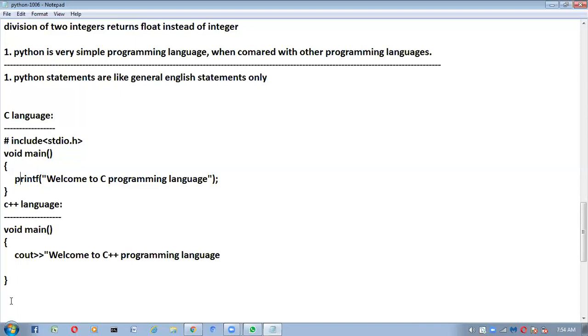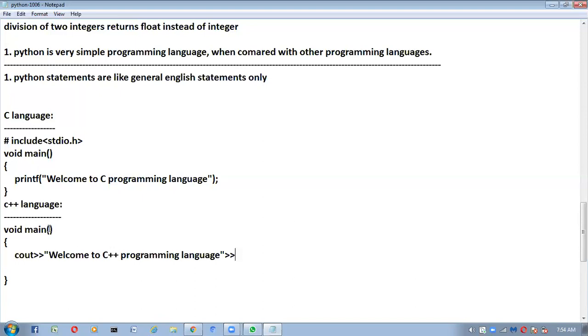Coming to C++, to display anything, we have to use the cout function, and to read the data from the keyboard, we have to use the cin function. For these cout and cin functions, the corresponding header files we have to include in our program. So this is the simple program. If you want to print welcome to C++ programming language, these many lines of the code we have to write.